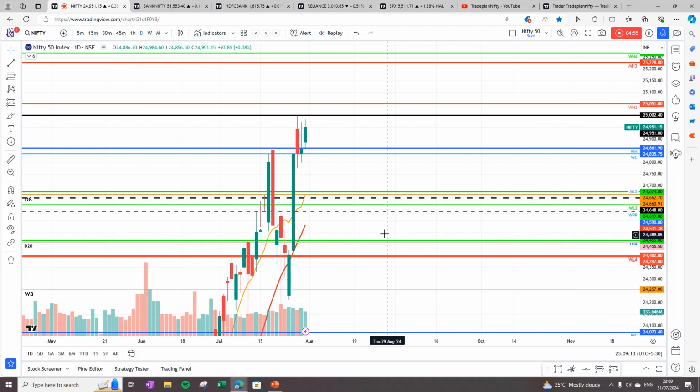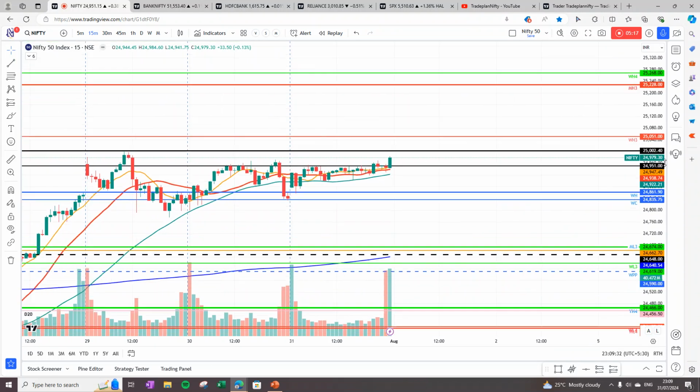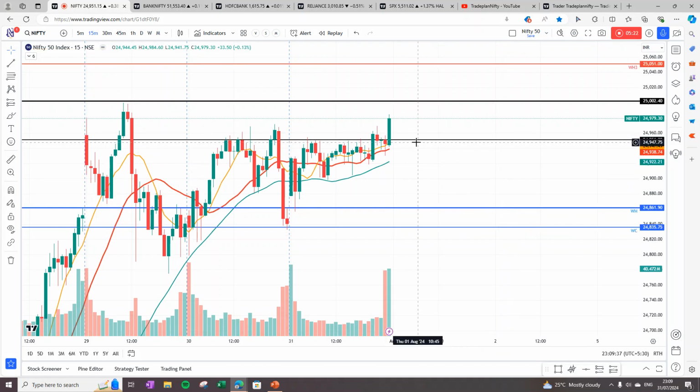Currently, market on daily chart is in super uptrend running almost parallel to 8 bar and 20 bar moving average. But like I said yesterday, it is definitely an overbought position with a 20 bar at 24,534. On 15-minute chart, we see that market today has closed above today's pivot and above all the major moving average like 8 bar, 20 bar, 50 bar. So it is showing sign of an uptrend.